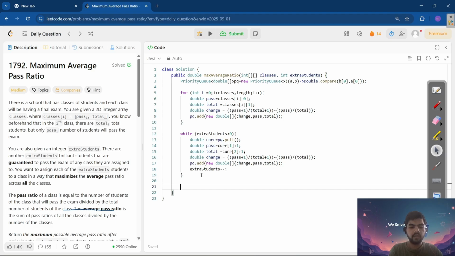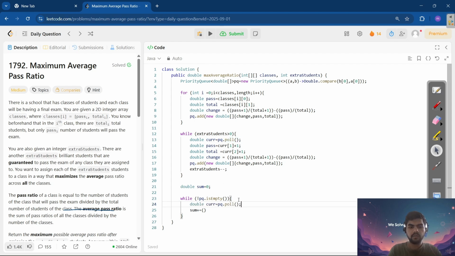So I will take double sum equal to 0, while pq is not empty. I'm going to add sum plus equal to. We'll take first double current again, we'll do a poll here.